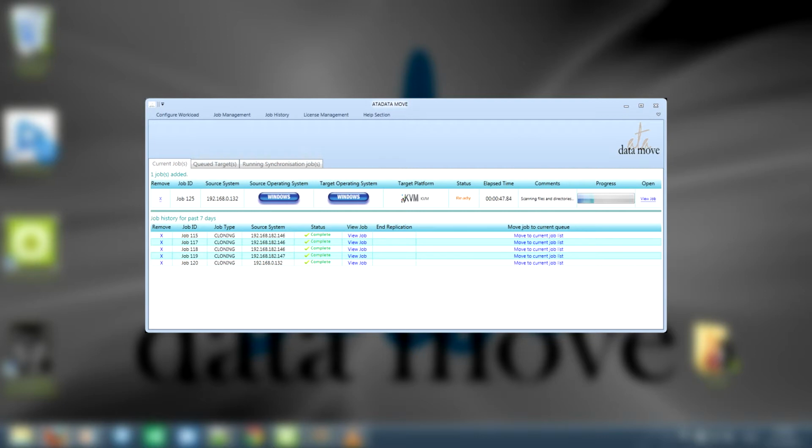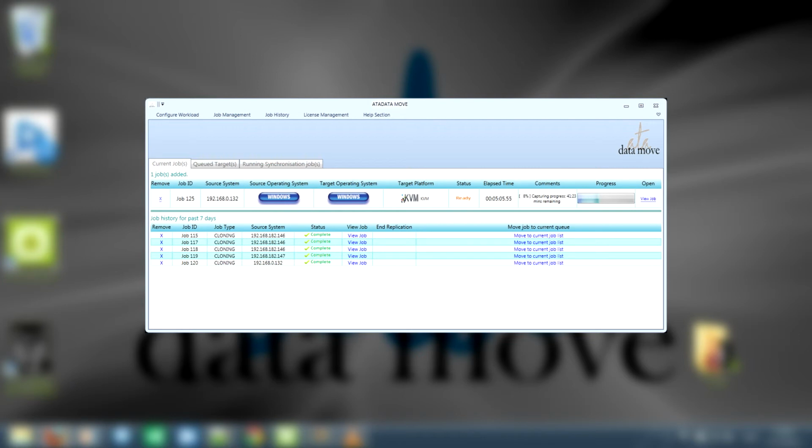As the migration cloning progresses, you will see status changes in the comments column of the ATAdatmove console, giving you updates as the process is being performed. Also, your console will display previous events and their status so that you can quickly add them back to the current list of jobs. ATAdatmove is a multi-thread system and can run multiple jobs at once. The number of jobs per console is dependent on the configuration of the console host system.